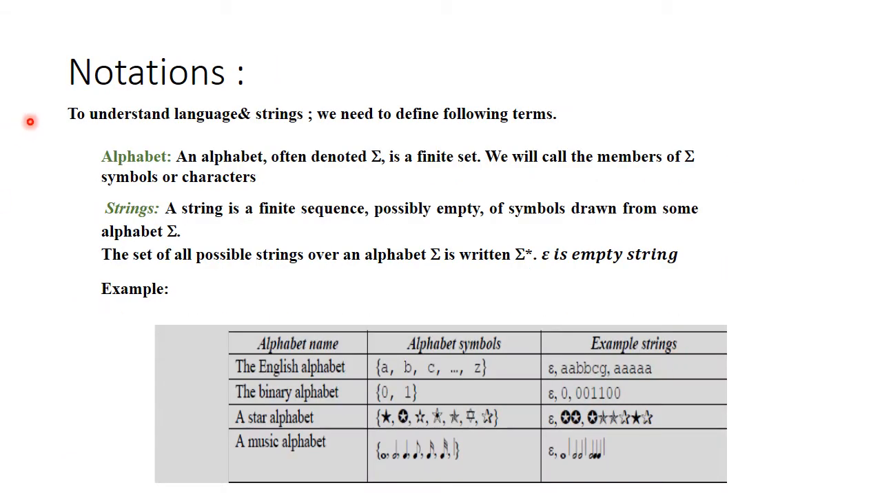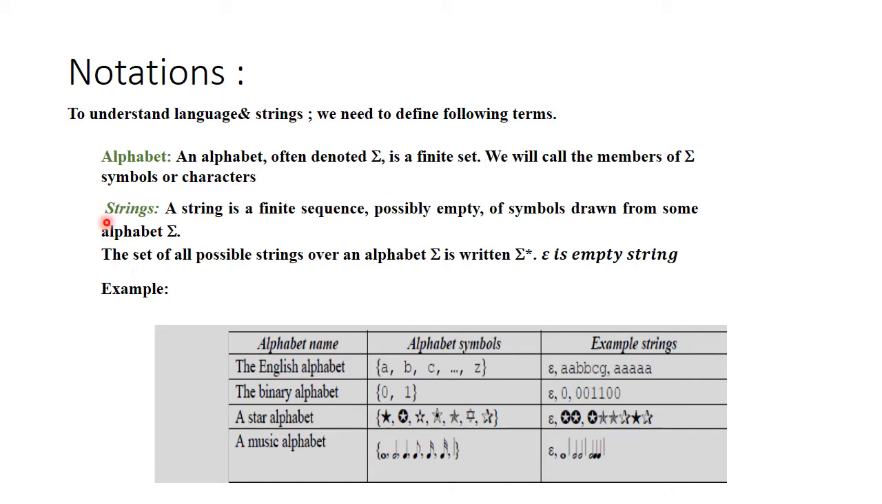Now let's understand the notations. To understand languages and strings of automata, we need to define the following terms. Alphabet. What is an alphabet? An alphabet is normally represented by sigma. It is a finite set. We will call the members of sigma symbols or characters.